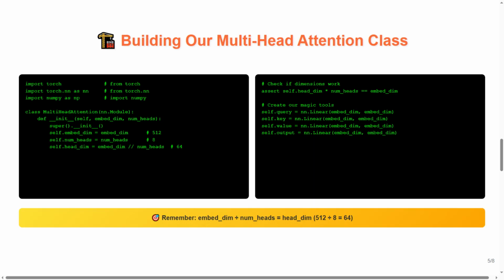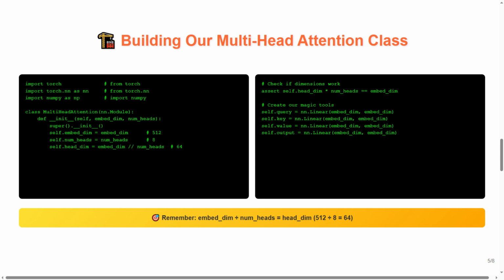Building our multi-head attention class. Let's start by setting up our foundation. The first 3 lines are responsible for importing our essential tools. Import torch. Import torch.nn as nn. Import numpy as np. This gives us PyTorch for neural networks, the nn module for building layers, and numpy for mathematical operations.